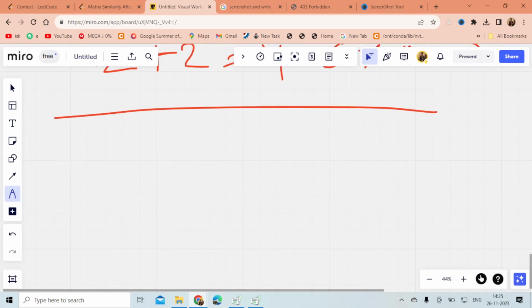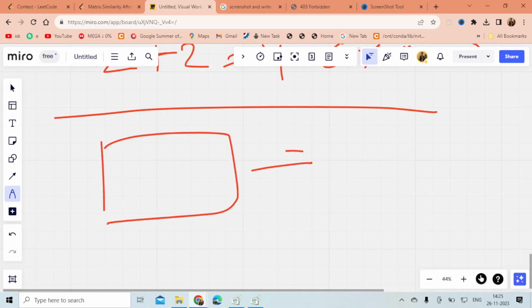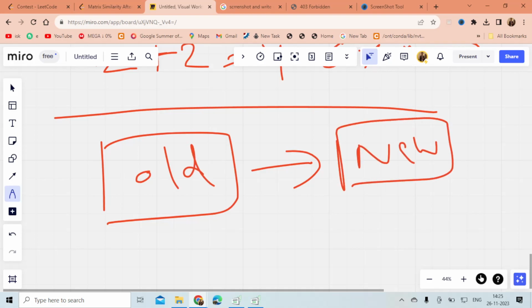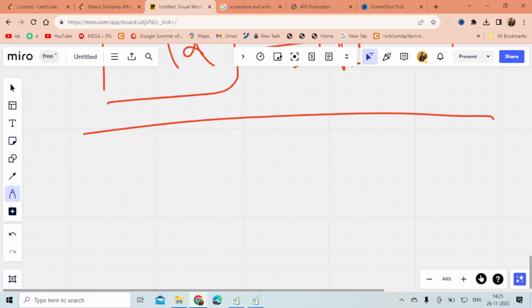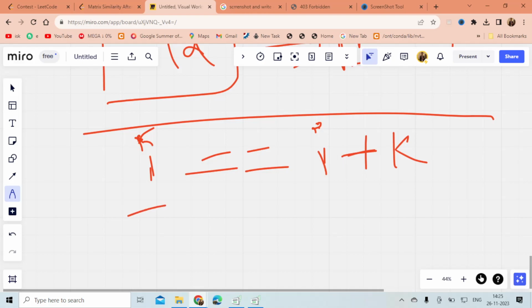So we have to check whether our old matrix is equal to the new matrix or not, right? So what is the condition for that? If my ith index is equal to the I plus kth index, then we can say that our answer is yes.